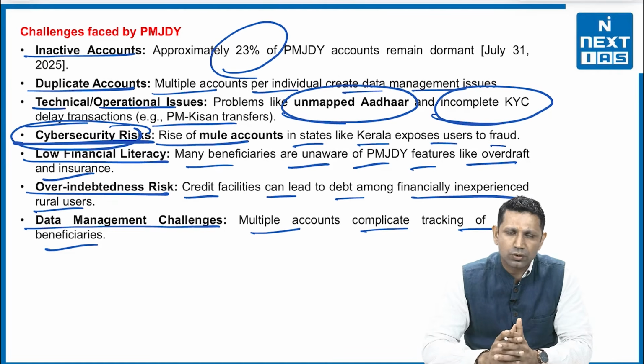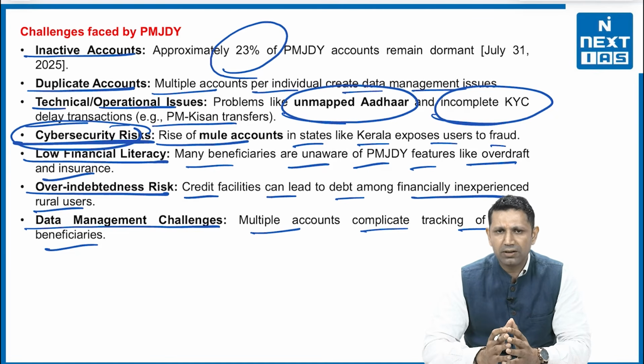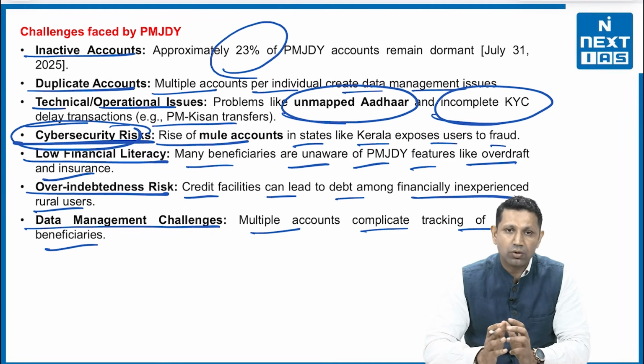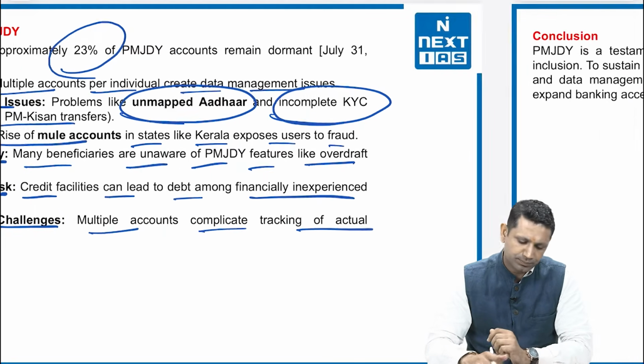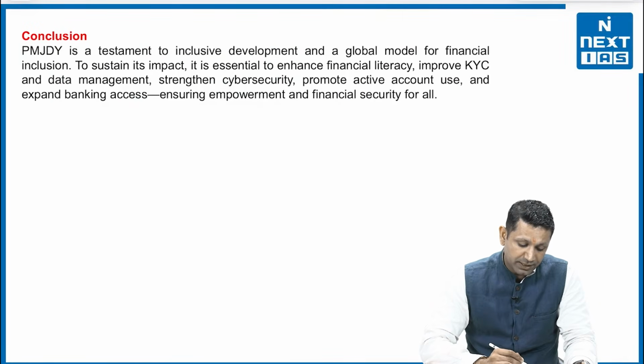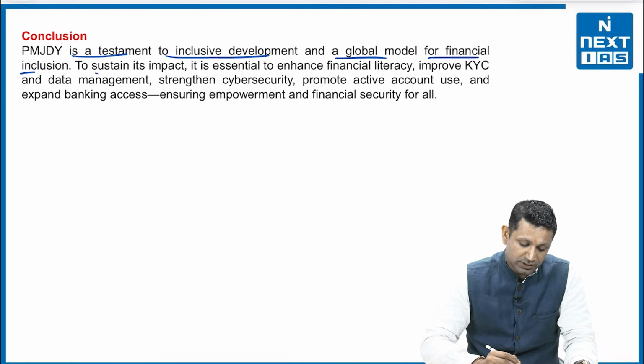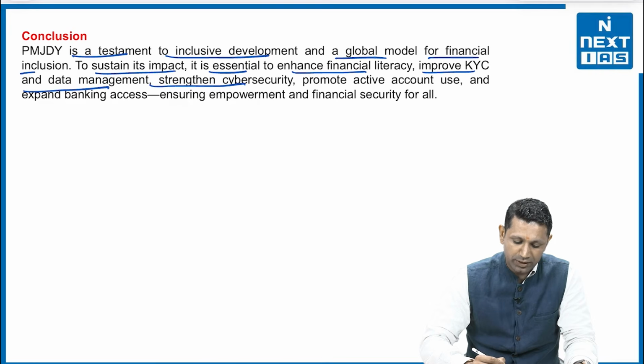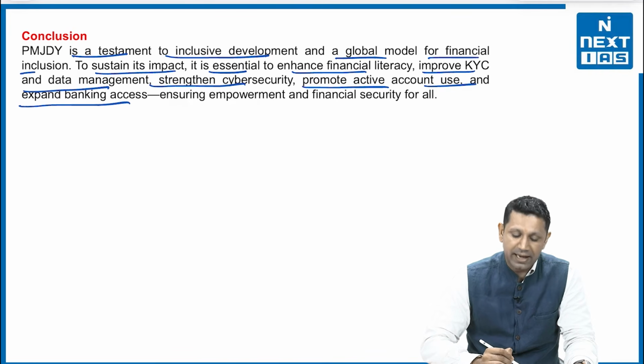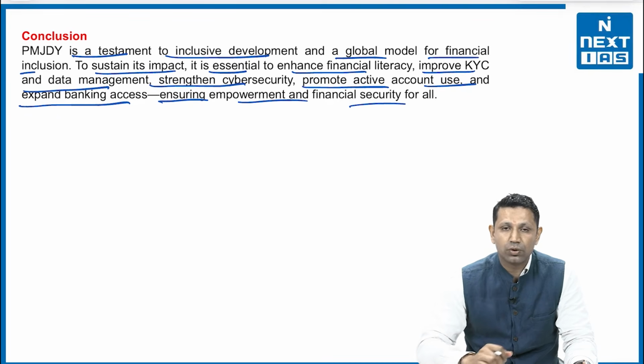So where does the solution lie? The solution lies in awareness. The solution lies in proper data management. The solution lies in mapping the bank accounts with Aadhaar so that dual accounts or multiple accounts can be tackled. And lastly, taking enough cyber security risk measures so that we can actually protect our citizens from these cyber security frauds. In the concluding remarks, the PMJDY is a testament to inclusive development and a global model for financial inclusion. To sustain its impact, it's essential to enhance financial literacy, improve KYC and data management, strengthen cyber security, promote active account use, and expand banking access, ensuring empowerment and financial security to all.